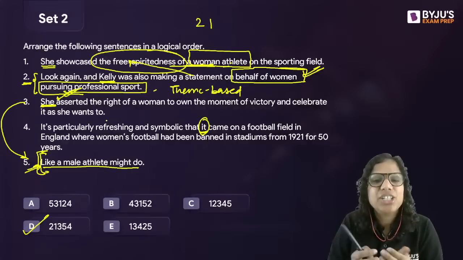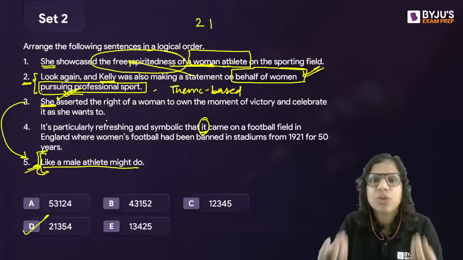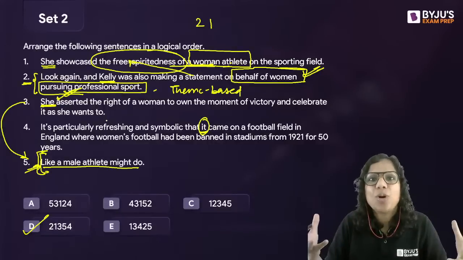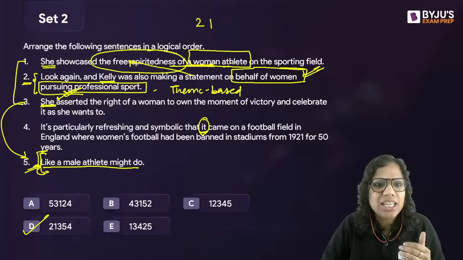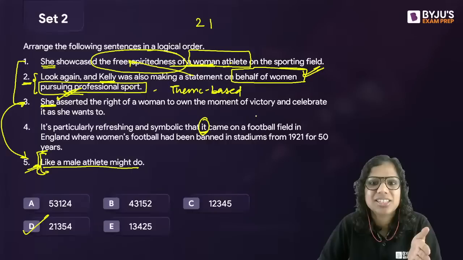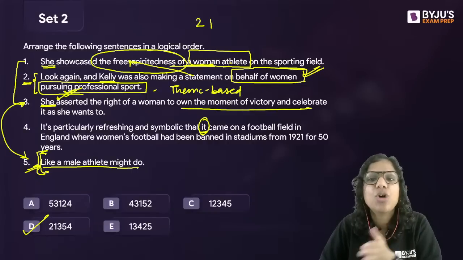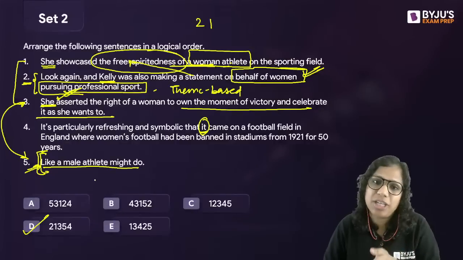Okay, then what exactly did she do? How did she show this free-spiritedness? She must have won, and she owned that moment of victory. She celebrated in the field. That's what she did. So then 3 elaborates this further. How did she show this free-spiritedness? Like this: the right of a woman to own the moment of victory and celebrate it as she wants to, like a male athlete might do.